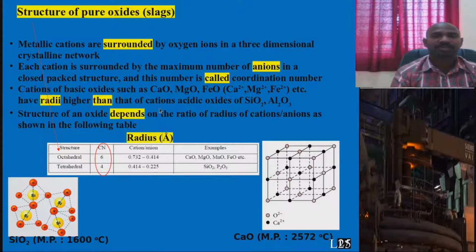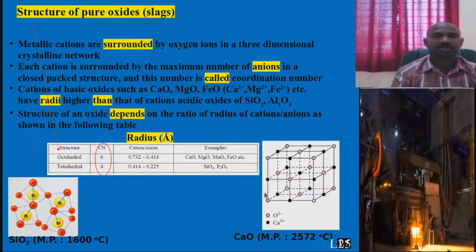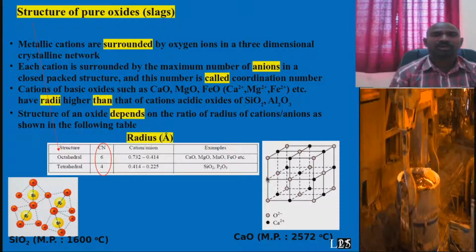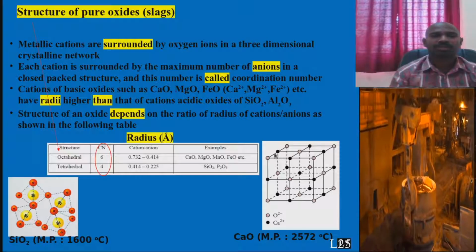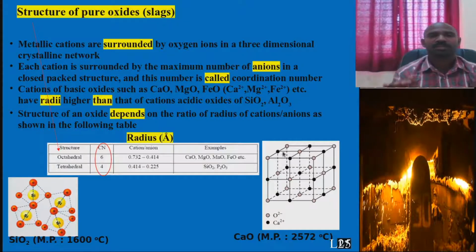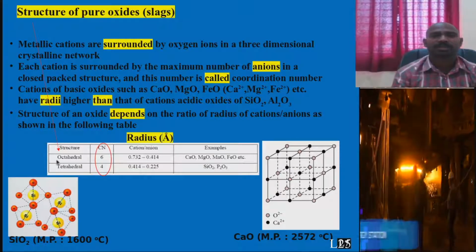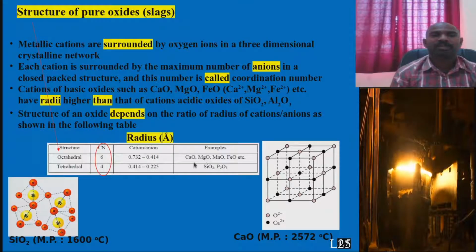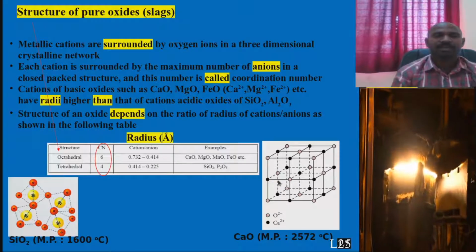And coming to CaO, this is the structure of CaO. All these corner atoms are oxygen ion atoms. The face centered atoms are calcium atoms. The void which forms in this structure is an octahedral type structure. All these structures, CaO and MgO, usually form this octahedral type structure.